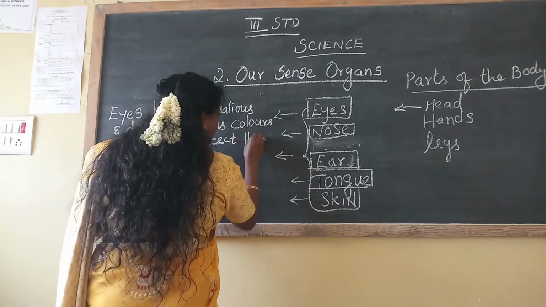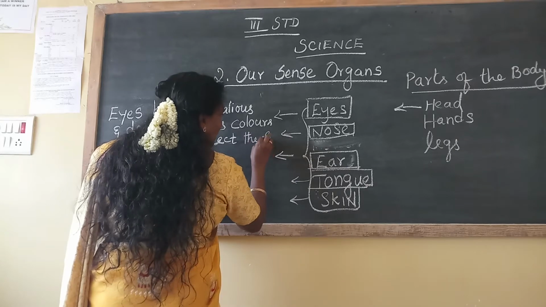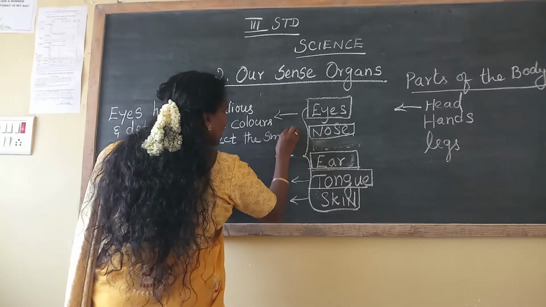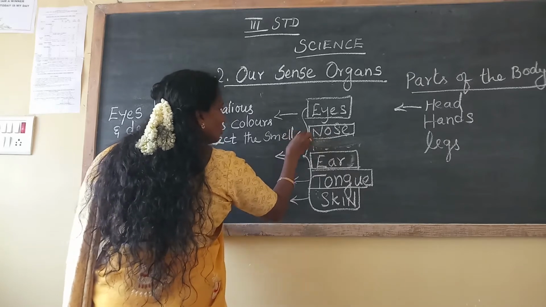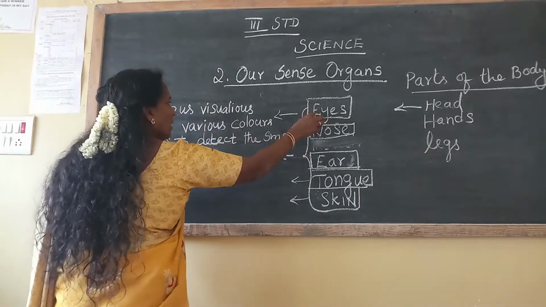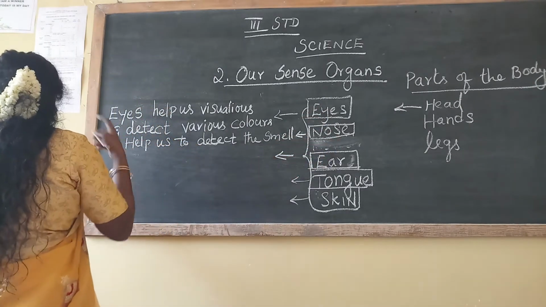Detects the smell. S-M-E-L-L. Which one is doing the job? Which one is detecting in our body? Nose. Next one we can go for the ear.